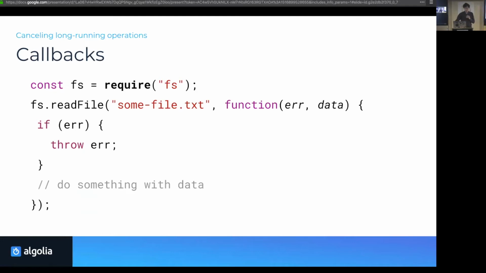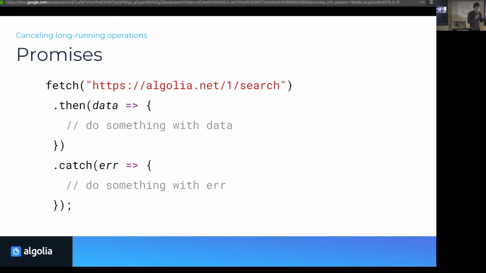After that, we had promises. Promises are basically a way to make this more standardized. Originally, these were libraries, and then a spec came out of it, and now it's part of the JavaScript language. A promise is simply something that you return from a function. So this function fetch will return a promise, and a promise has at least two methods.